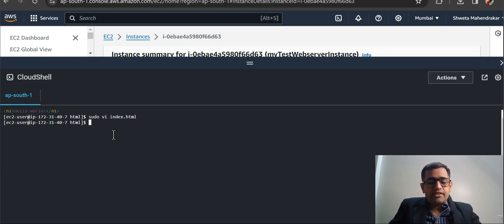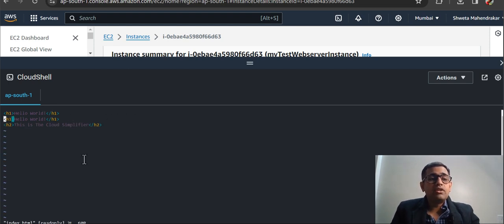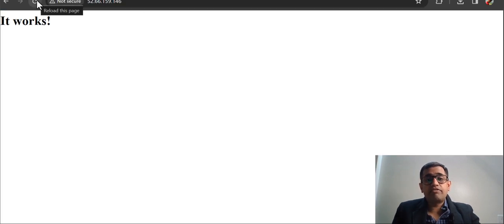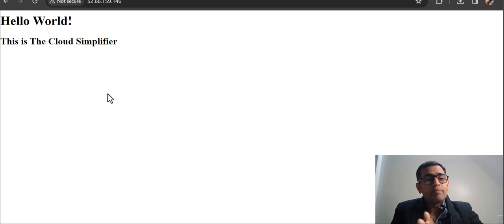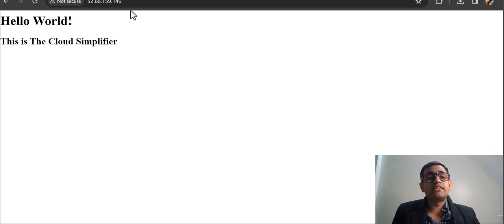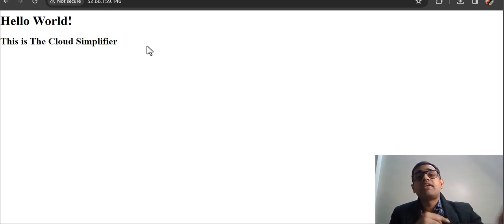Now if I see, there is the index.html, and if I vi the index.html file, it will show the contents of this file. Alright, so I'll quit it, and then let's refresh this and see if it is picking up that index. Wow, look. So guys, we have created our first very simple website. This is the public IP address. Once I terminate the instance, this public IP will be gone, or even if I restart the instance, this public IP will be different.